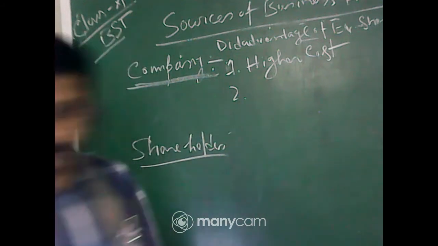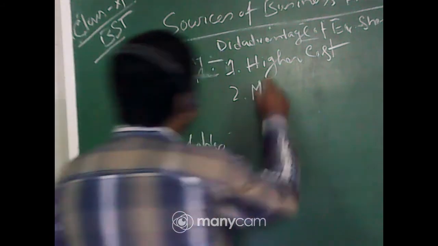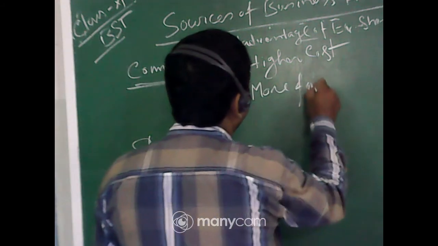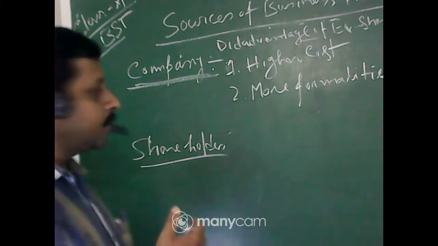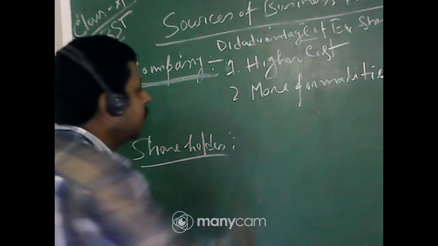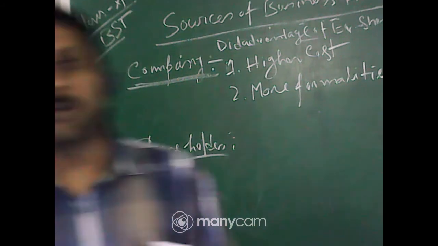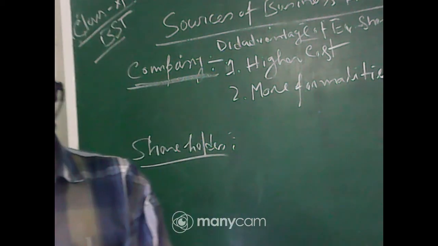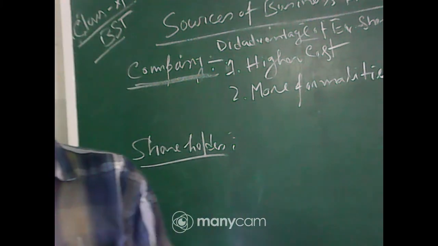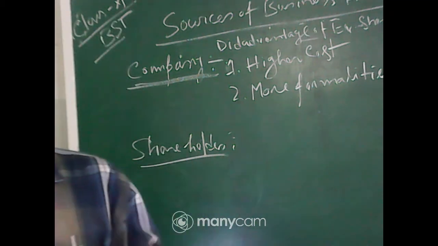Number two is more formalities and delays. More formalities, as I've already told. There's lots of compliance to issue equity shares. What is your authorized capital, how much share you have to issue, there are lots of compliance requirements under the Companies Act. So there is a lot of cost involved in issuing shares, and that's why it is very costly for the company issuing the shares.